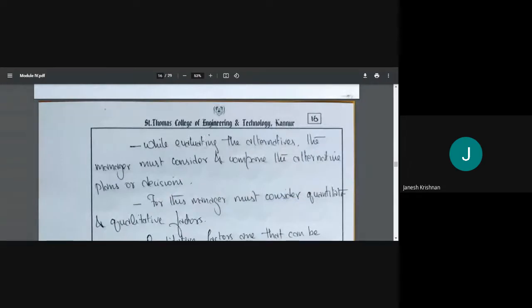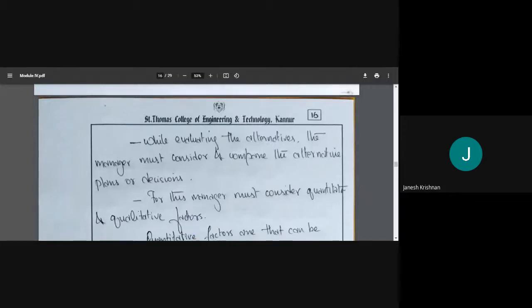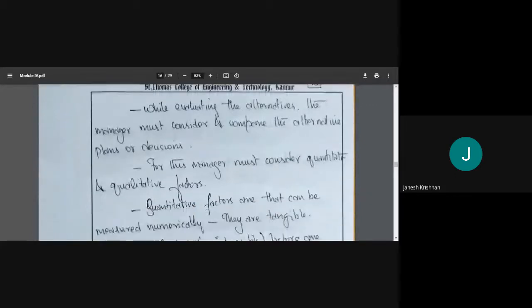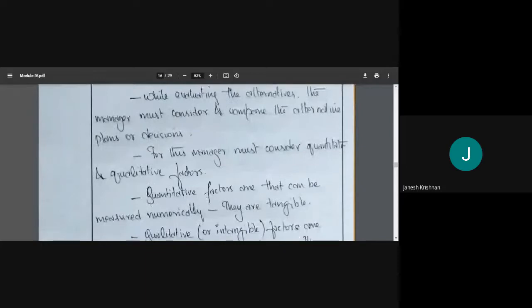So while evaluating the alternatives, the manager must consider and compare the alternative plans or decisions. As I said, we have many alternatives and we need to choose the best among them. So he must consider and compare all the alternatives.